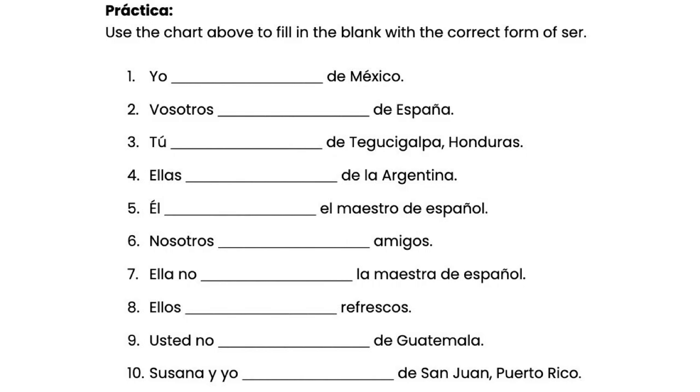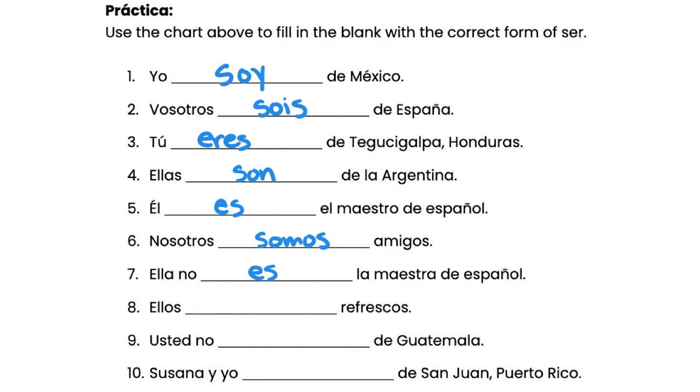All right, so número 1 is yo soy de México. Número 2, vosotros sois de España. Número 3, tú eres de Tegucigalpa, Honduras. Número 4, ellas son de la Argentina. Número 5, él es el maestro de español. Número 6, nosotros somos amigos.